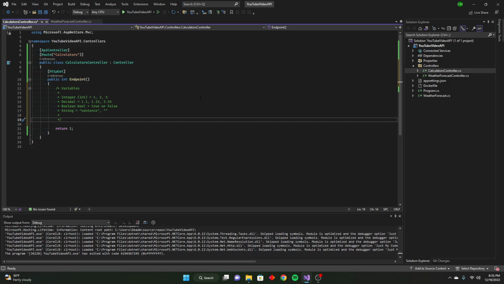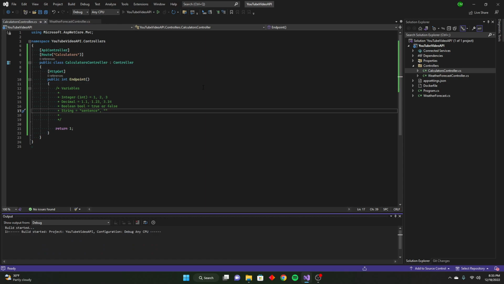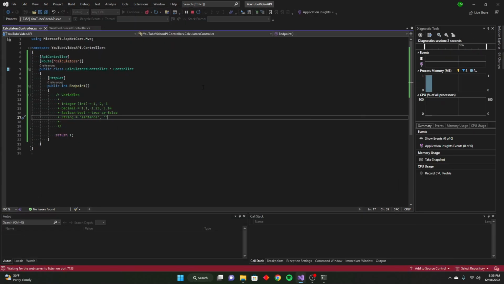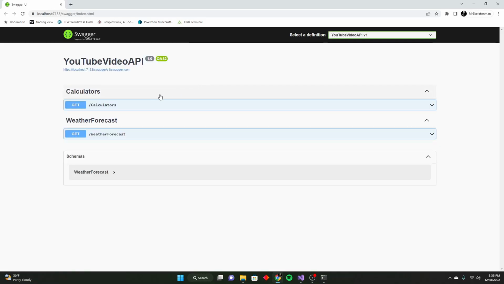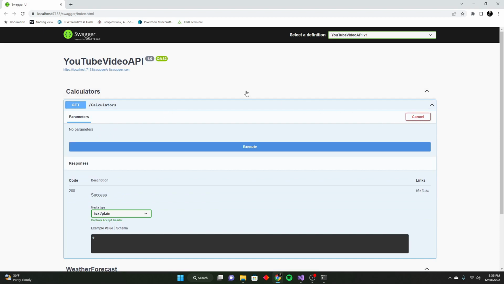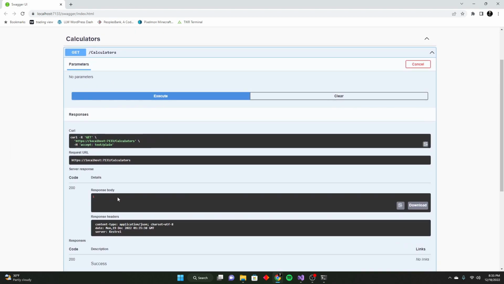I'm just going to go over the basics, like I said, and show you how to do some math real quickly with integers. But first, let me show you what we're dealing with. I'm going to build this, which is simply your computer taking a copy of your code and then actually implementing it. So here is the code that we just saw. I want to try it out. I'm going to hit execute, and it returns 1.